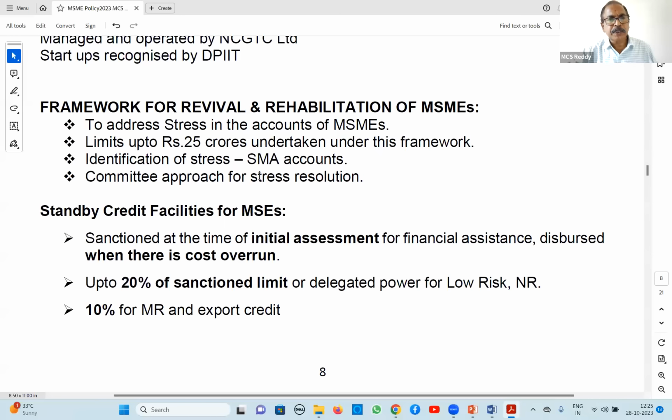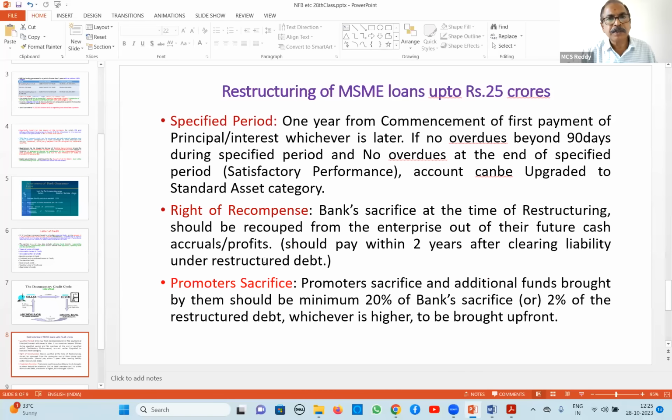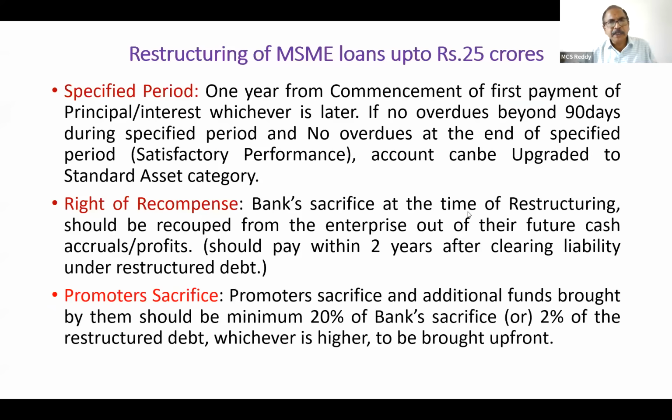In stress resolution, restructuring or recall or providing additional assistance, they will take care here. On restructuring, I will discuss 2-3 points from the exam point of view. Mostly in restructuring, these 3 questions are appearing. That is why I have taken only 3 points.